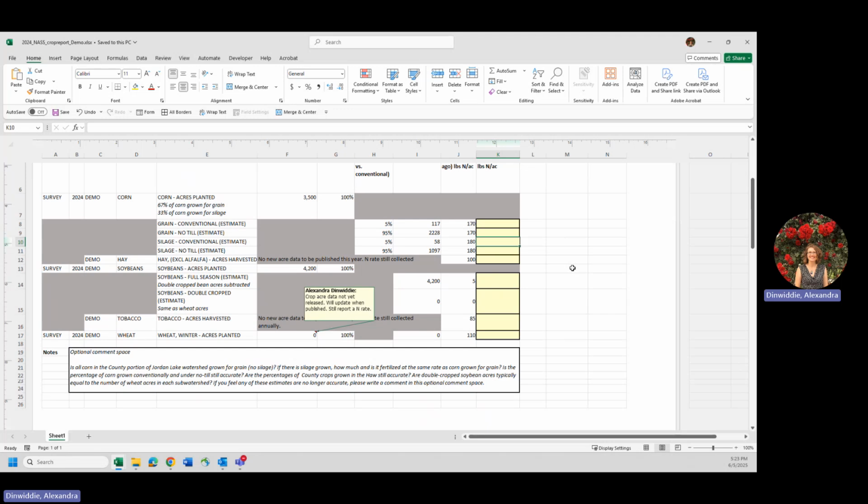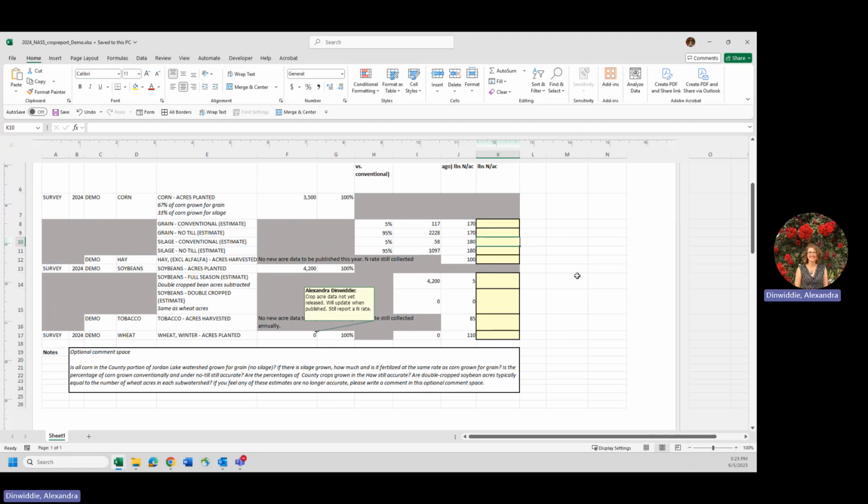You also may not have acreage information updated fully for all of the different commodities in your spreadsheet, as USDA has not fully published all 2024 annual survey data. In the reporting process this year, I'm trying to coordinate the Jordan Lake reporting process along with the Falls Lake, Neuse, and Pamlico reporting process for all of the LACs and counties under those strategies.